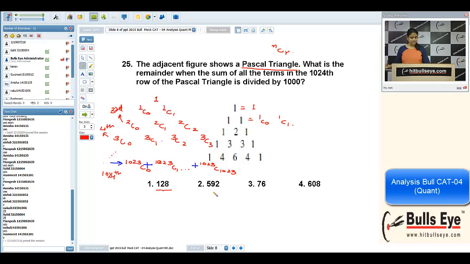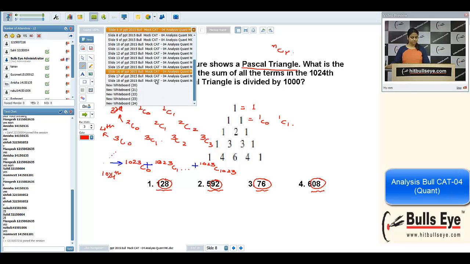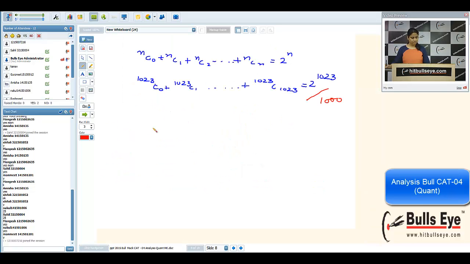See the options: 128, 592, 76, 608. All the last two places are different in every case. So either you can solve it directly by using the Euler method or by using cyclicity. You must know many methods to find remainder. You can use any method. There is one more thing. Please note down these formulas.